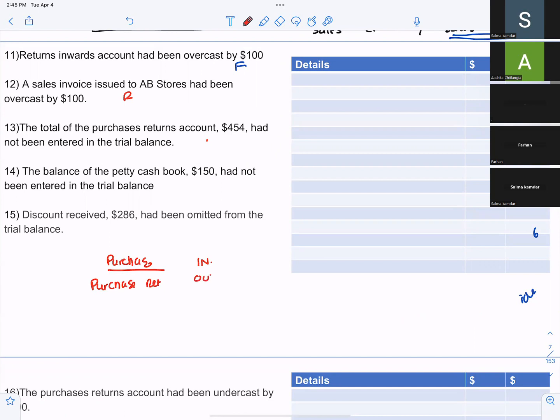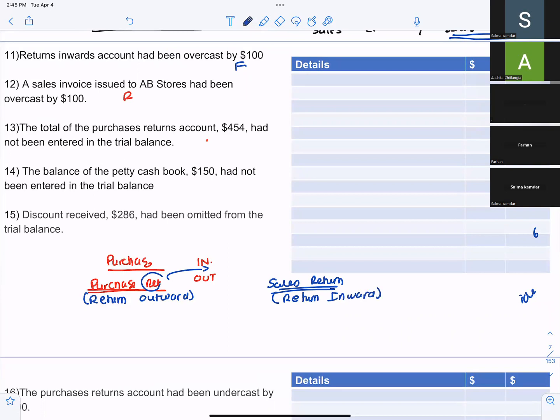Another name for purchase return is return outwards. Goods are going out, right? So another name for sales return would be return inwards. Alright, so the sales return account had been overcast by 100.